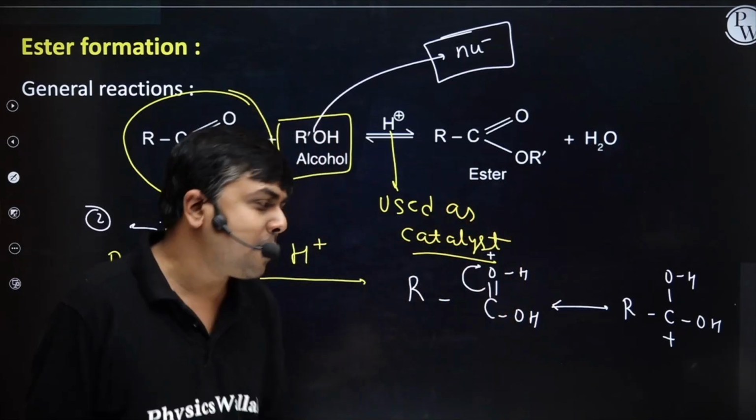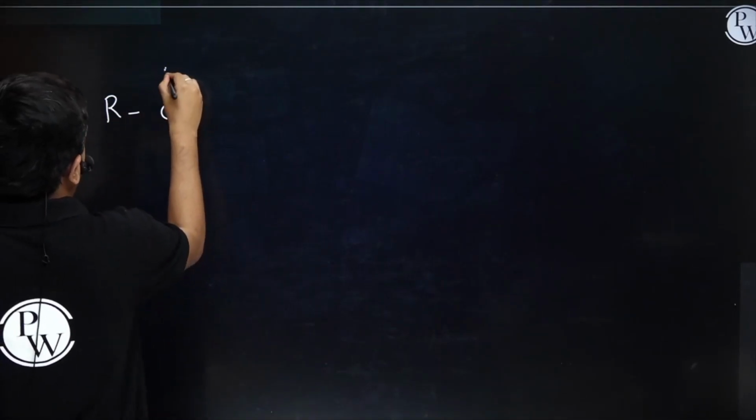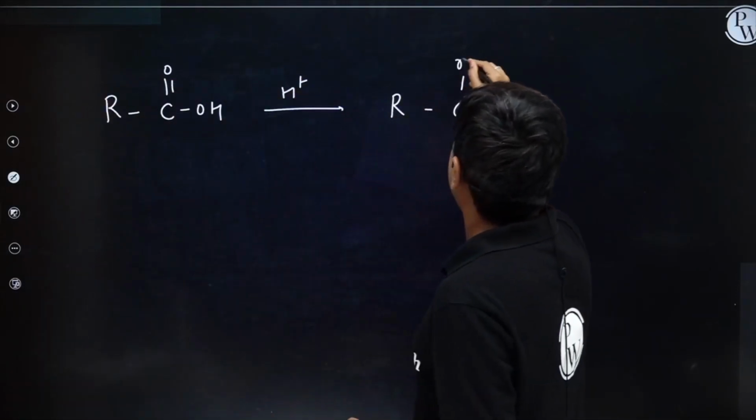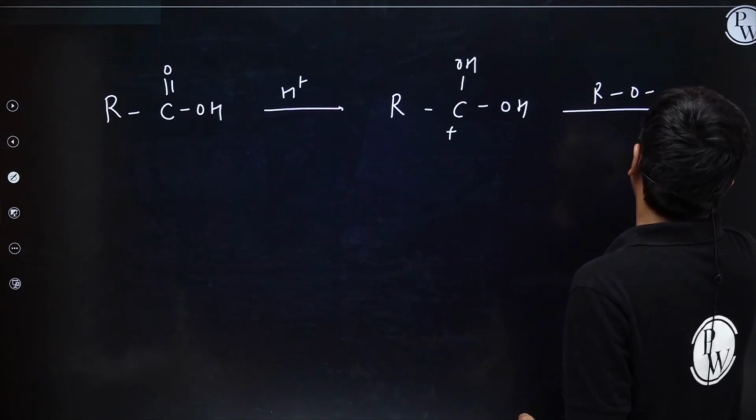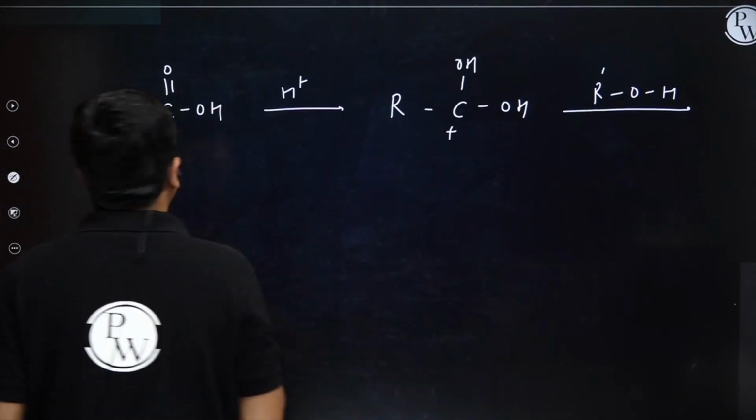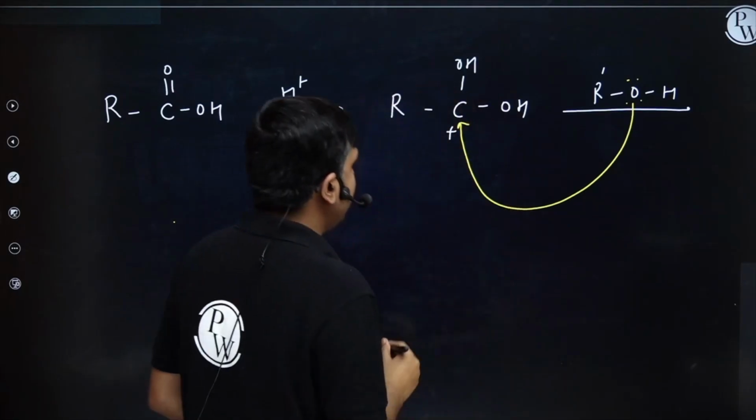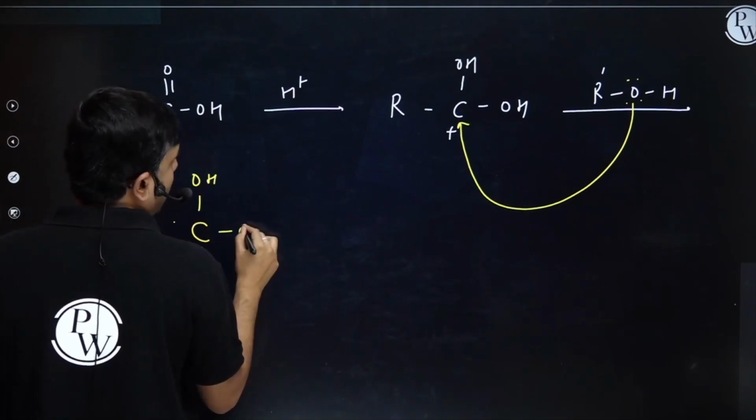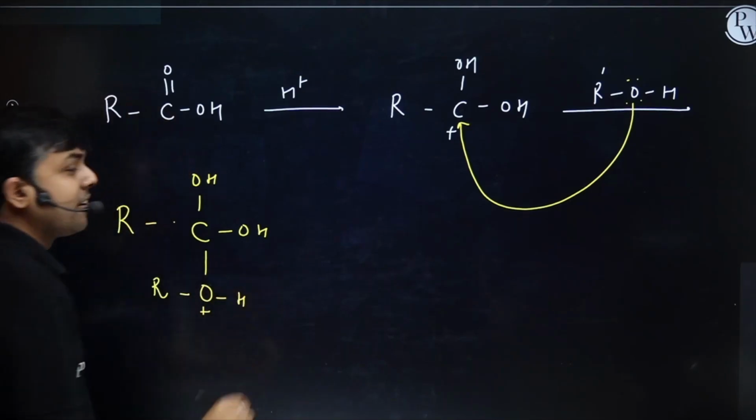So what will happen in the next step? Let's see. I'm having the formation of RC=O, OH treated with H+. I formed RC(OH)(OH)+, and on this positively charged carbon I am having ROH. Let's keep it as R'. Now the lone pair will act as a nucleophile and will attack over here. I will have the formation of R-C(OH)(OH)-O+(H)R', right?